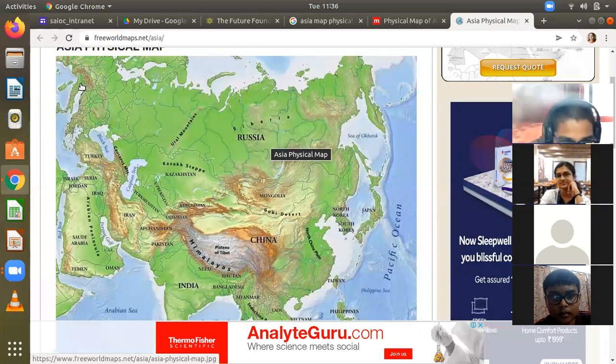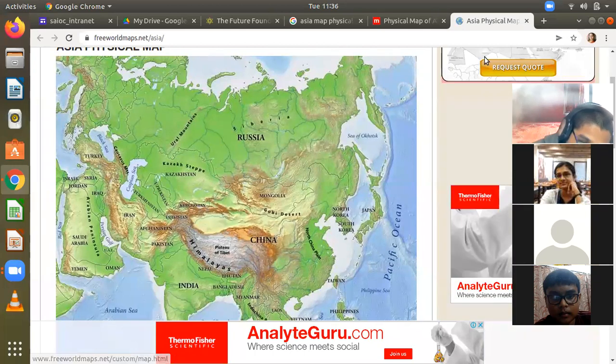Like the Himalayas, one part is shared by Nepal, one part is shared by India, one part goes to China. So these are border area mountains. In the same way, we have the Ural Mountains, Caspian Sea and Black Sea, which share the boundary which divides the landmass of Europe from the landmass of Asia.